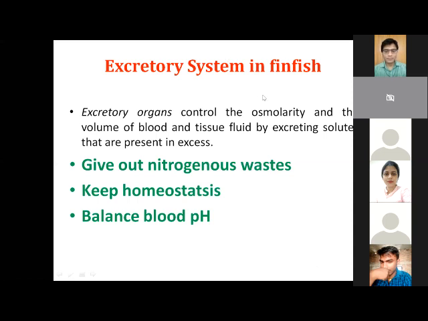So today we will take the excretory system in finfishes. This we have already studied in the course Anatomy of Finfishes in the second semester. Today we will again take this excretory system. What are the different types of kidneys in the animal group? What is the function of the kidney? What is the structure and anatomy of the kidney? What are the different types of kidney present in fishes, and their function? So today we will discuss that.